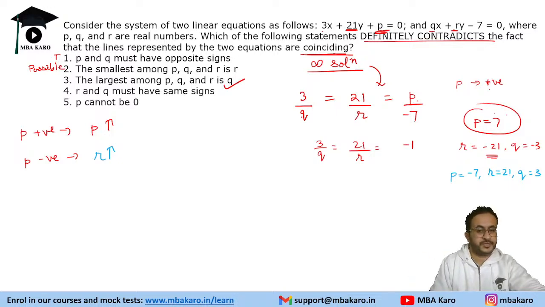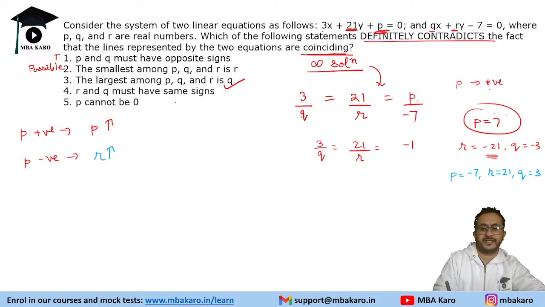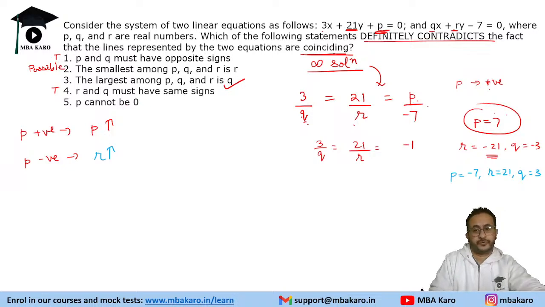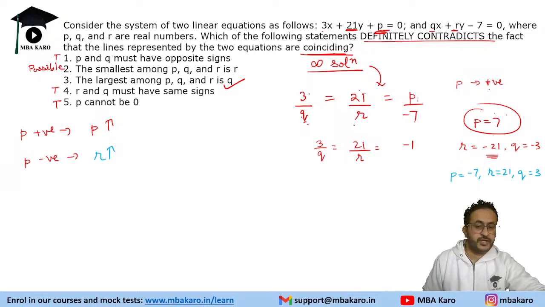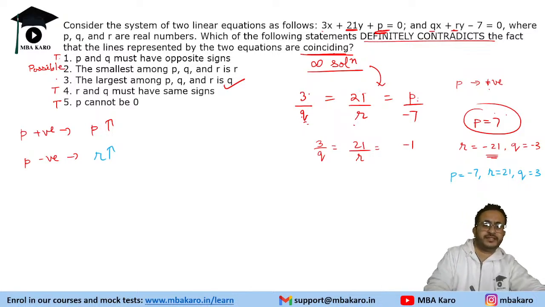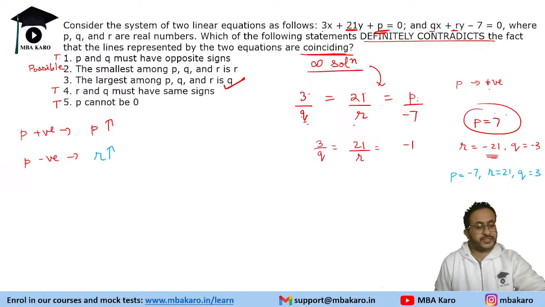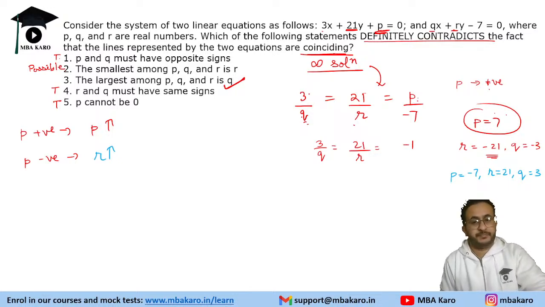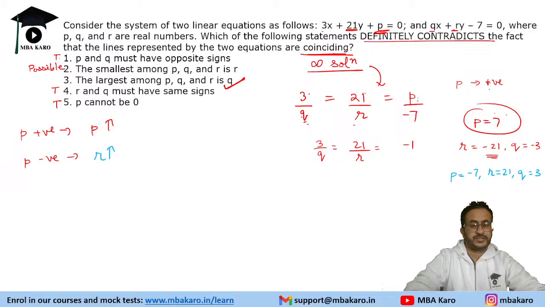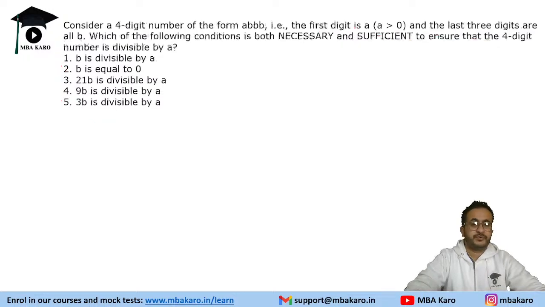Let us check the other two options also. r and q must have the same signs. That is true because r and q are either both positive or both negative. Last says p cannot be 0. That is also true, because if you make p equal to 0, we cannot have these two equations equal to 0. So these three are true. The second statement is definitely the false one. We needed to pick the false statement. So a good conceptual question, I would say, based on the concept of linear equations. Let's move on to the next question.